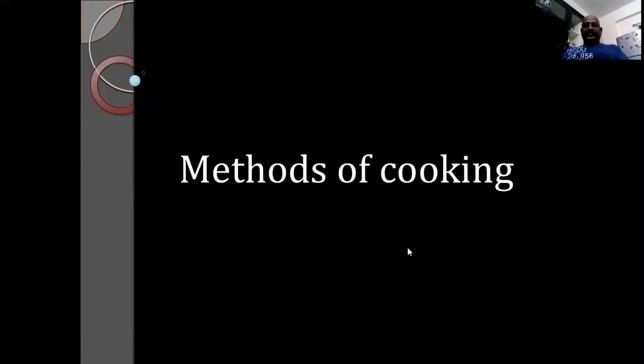We follow many methods in the kitchen for cooking food. And what is cooking first of all? And how many types of methods do we have? All these things we are going to discuss today in this topic called methods of cooking.